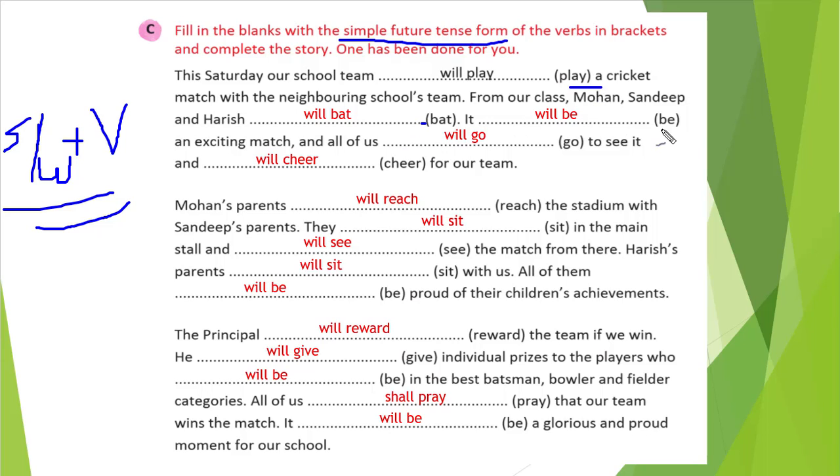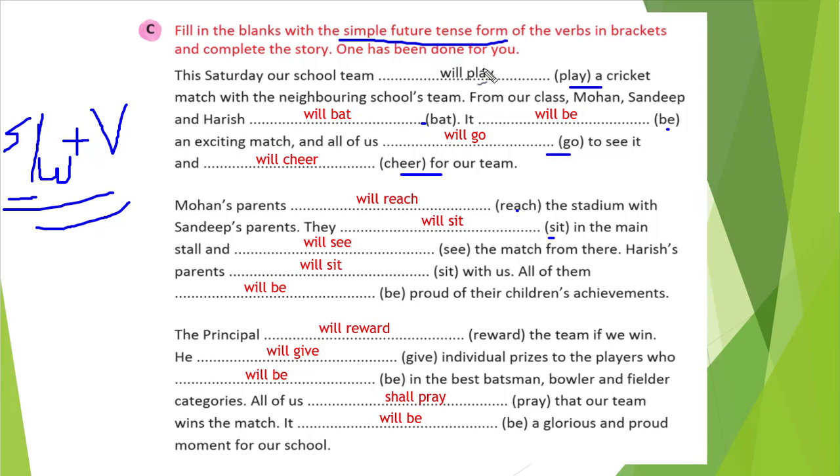You see here, every place we have got a verb. If you want to write that verb in the simple future tense, what do we need to do? We need to write shall or will, either one, plus the base form of the verb given, in the blank space. Read the first line: This Saturday our school team blank space a cricket match with the neighboring school team.